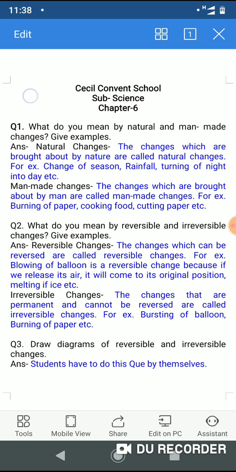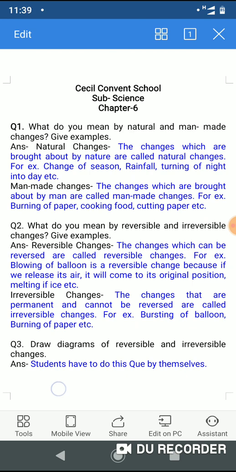Give examples. So the answer is, first you have to write the heading with a black pen, natural changes. The changes which are brought about by nature are called natural changes. For example, change of season, rainfall, turning of night into day, etc. And man-made changes, the changes which are brought about by man are called man-made changes. For example, burning of paper, cooking food, cutting paper, etc.